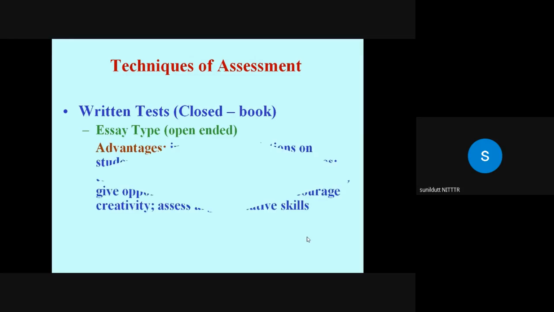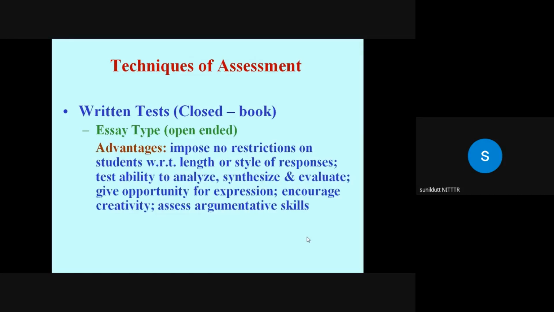Okay, it has got a few advantages also because there is no restriction on the students with regard to the length of the response or the style of response, and you can test their ability to analyze, synthesize, and evaluate, and you can also test their ability to express, and you are also encouraging their creativity, and you are assessing their argumentative skill, but it has got certain limitations.